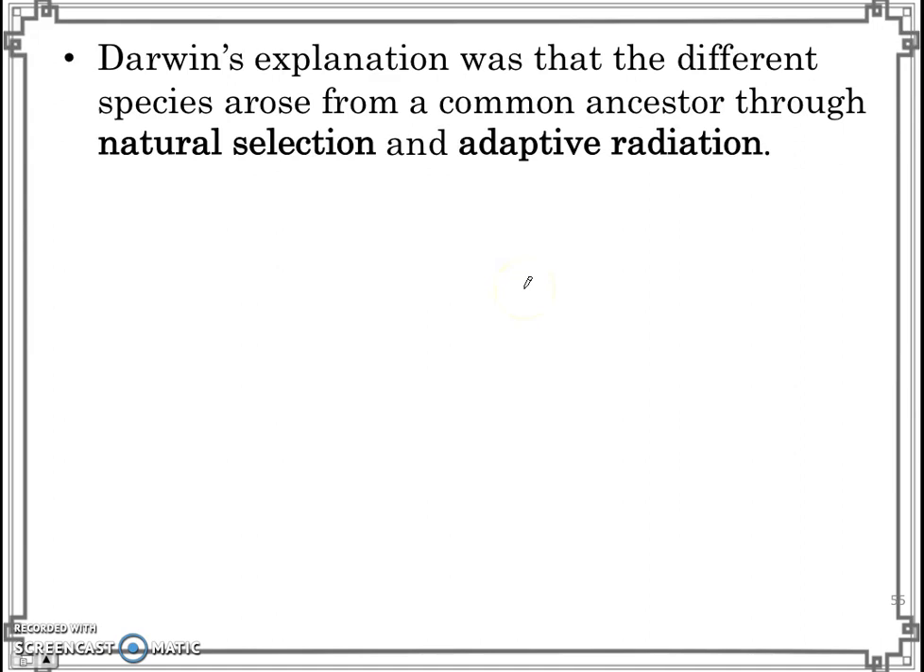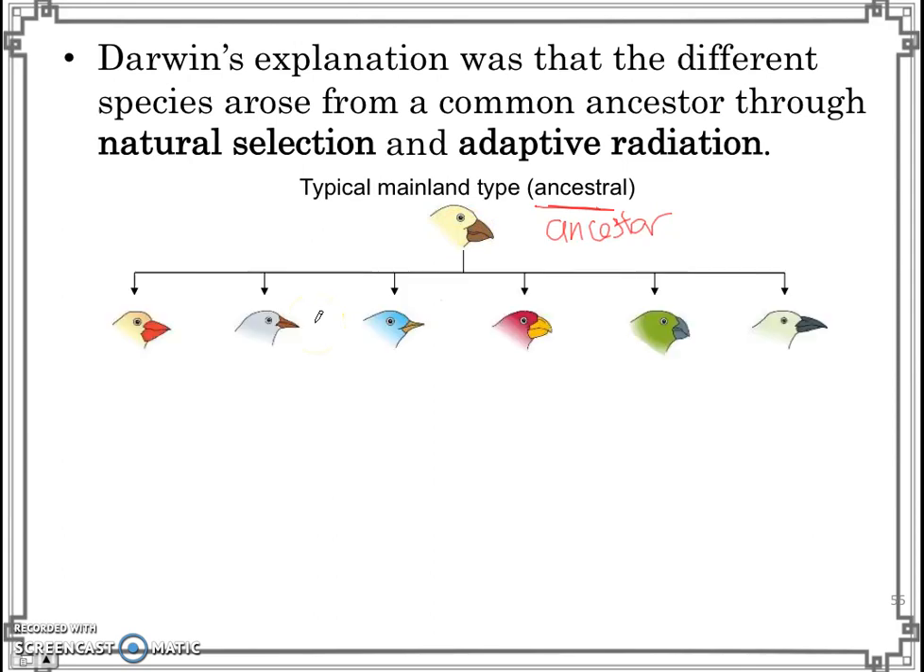So here's this idea again in pictures. He thought that there was an original ancestor. So this is an ancestral form. This is the ancestor. And this ancestor migrated to different islands, and through the process of natural selection, became new species of finch. So there was one that migrated to an island with many large seeds.